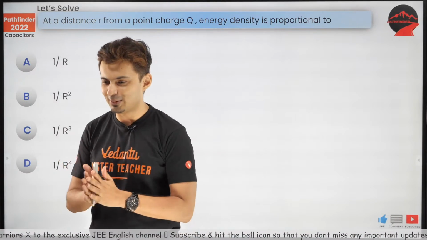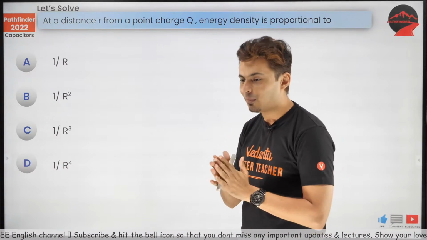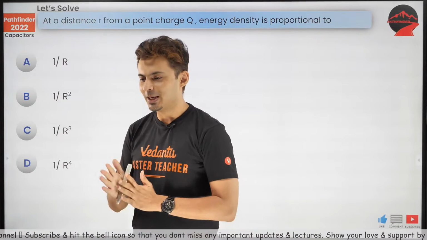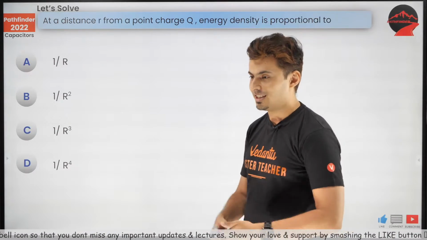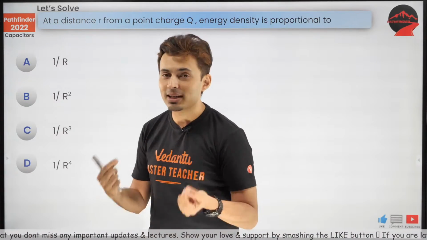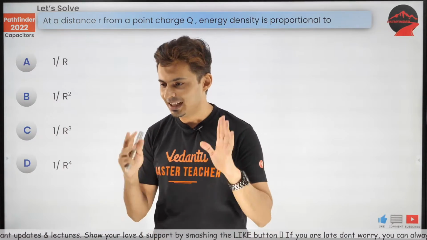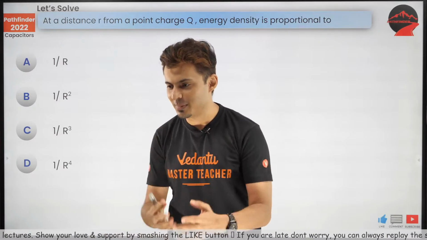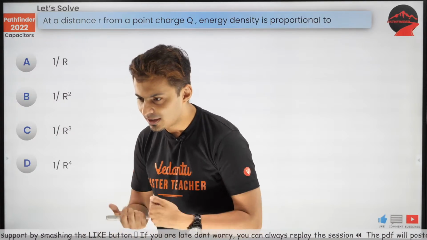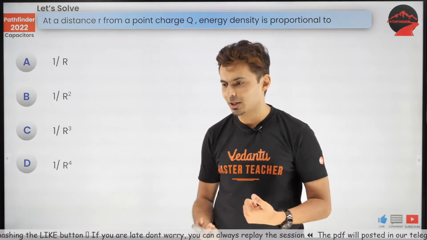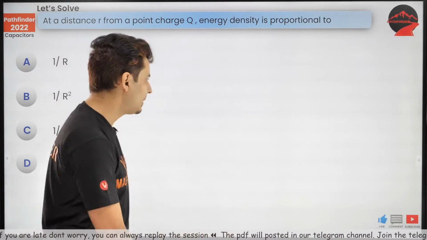Okay, come on. All my warriors, think. B, D, C, my warriors are confused. Come on, my warriors. Abhinay is saying B. Look at that. My warriors are confused. There is a point charge at some distance R. What is the energy density going to be proportional to? Neha saying B. Abhi saying B. Sorish saying B. Ojasvi saying B. GDB saying B. Sai Telugu saying 1 by A. Come on. I just gave the formula for energy density. Please remember that.